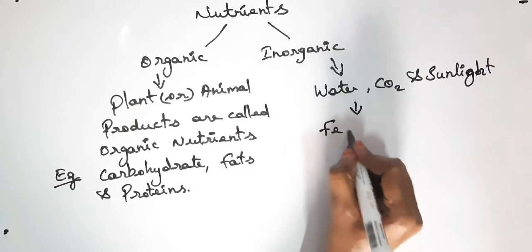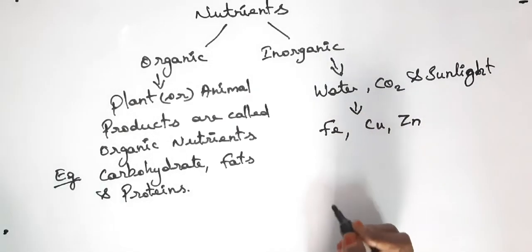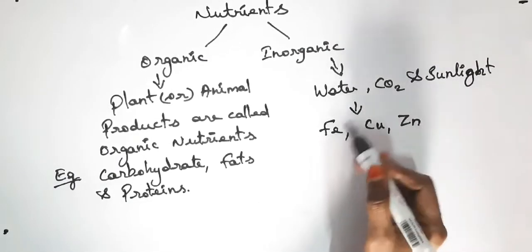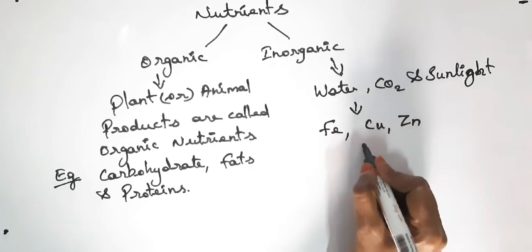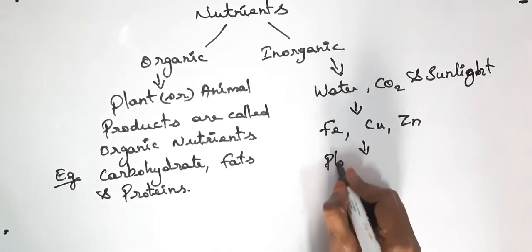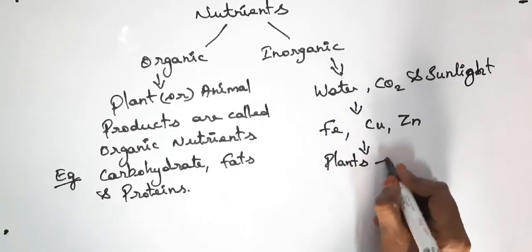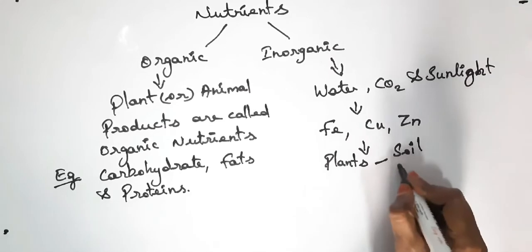That is iron, copper and zinc. These inorganic substances are utilized by the plant, absorbed by the plant either from soil or from atmosphere.